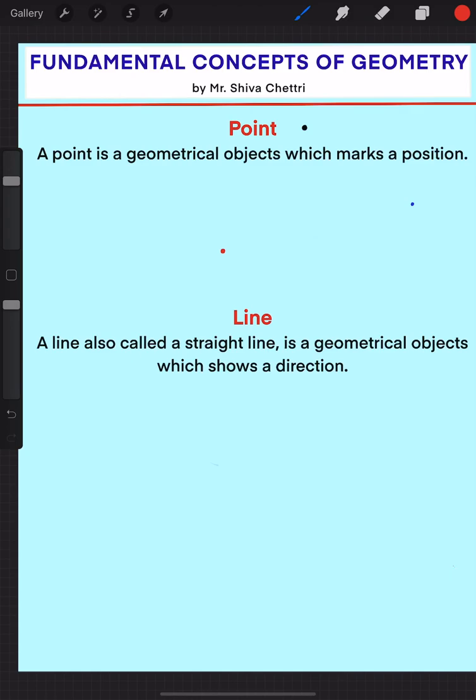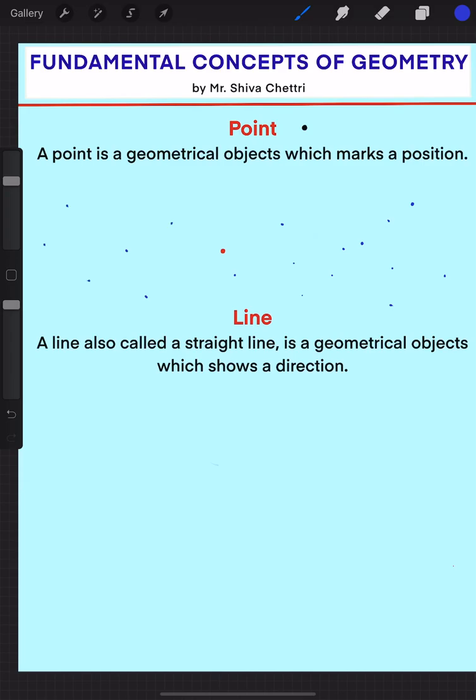Another interesting fact about a point is that it has neither a length nor a breadth. A point has a position, but it has neither length nor breadth. Keep this in your mind, because you can just place a point, you cannot make a point like this. This cannot be a point, this is a line. A point is just a dot. Everywhere you place a dot, it becomes a point, right?